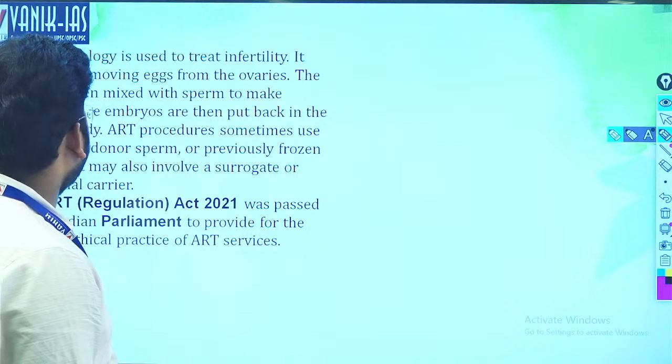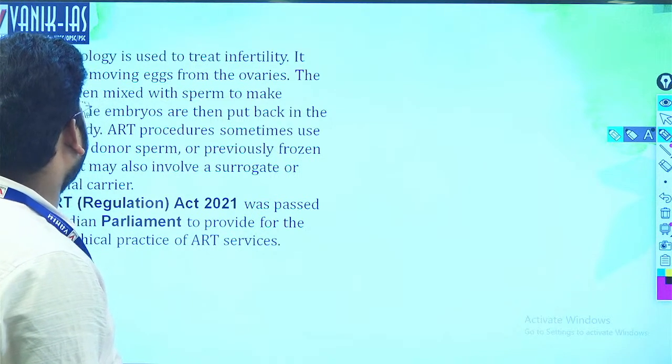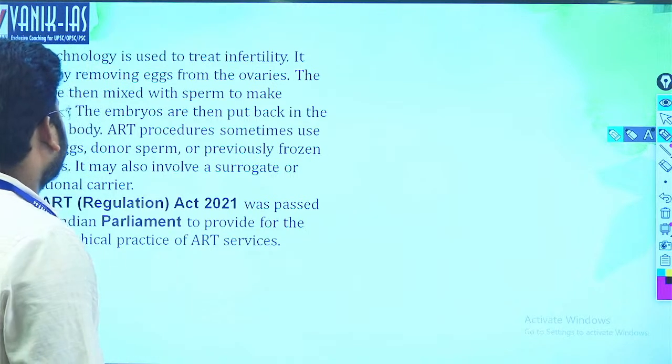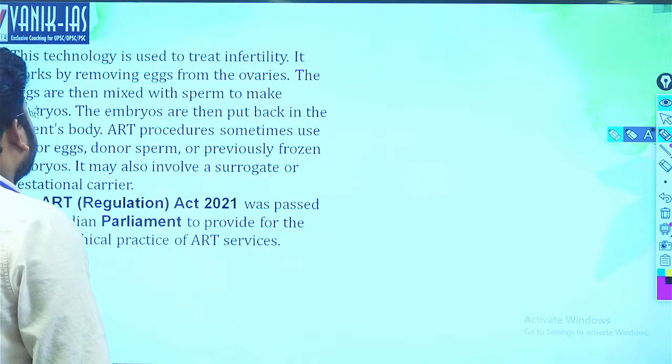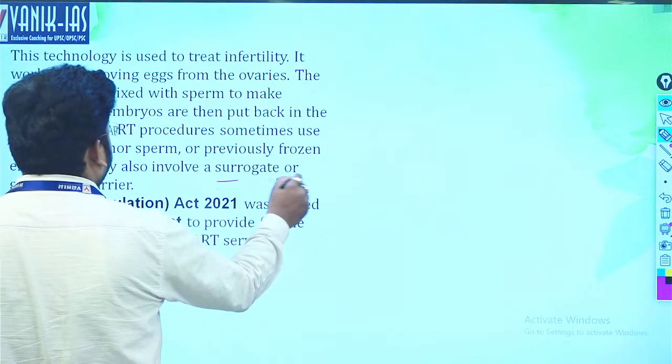ART procedures sometimes use donor eggs, donor sperm, and previously frozen embryos. It may also involve a surrogate or gestational carrier.